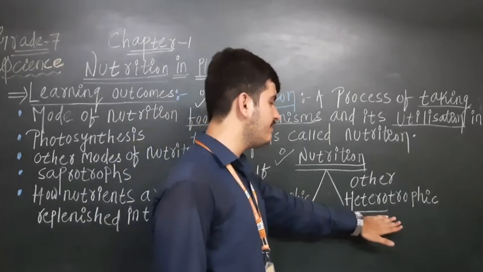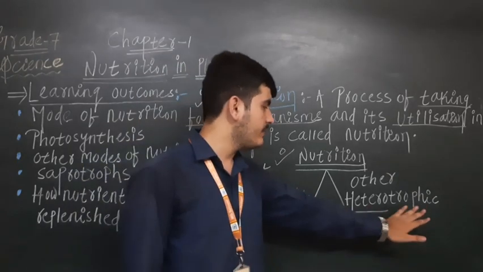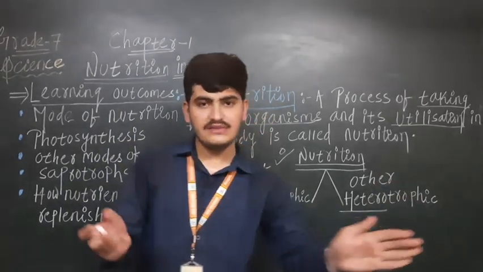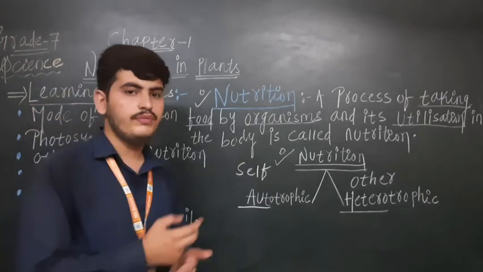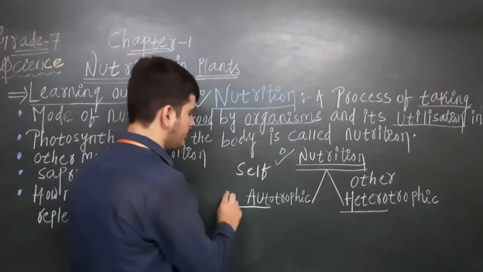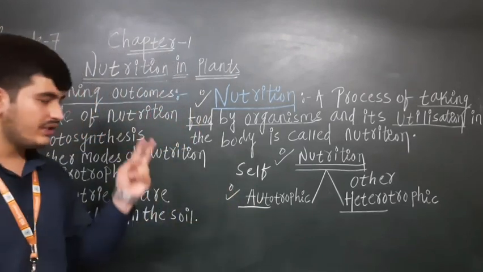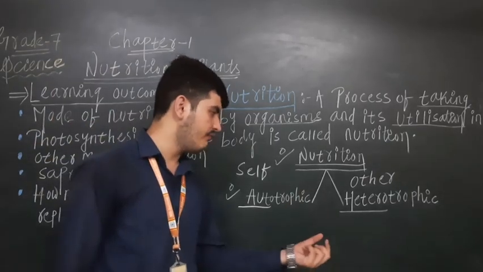And heterotrophic means animals and human beings are included in this. Heterotrophic means other nourishment, means it is not possible for us to do our nourishment by our own. Yes, we are dependent on the autotrophic. So nutrition is of two types, autotrophic and heterotrophic.